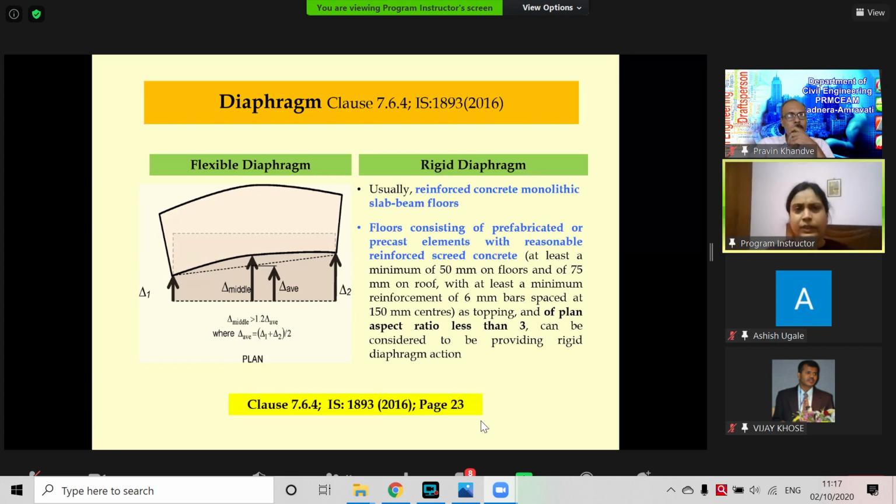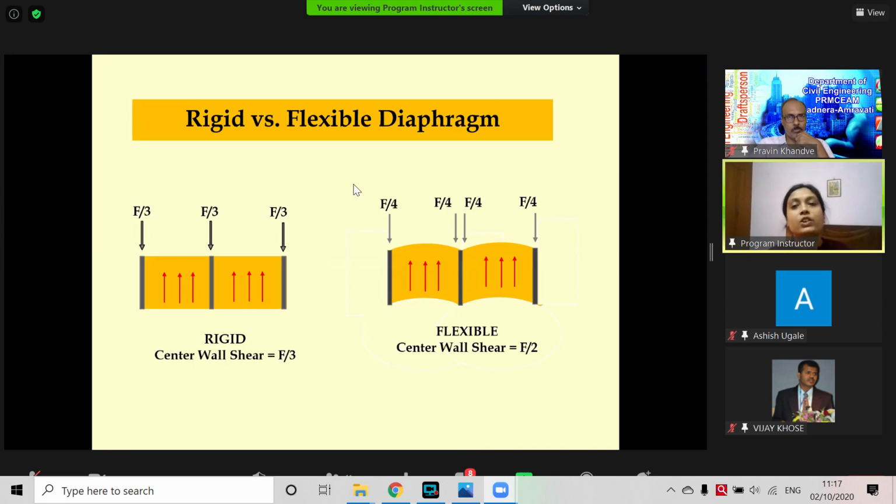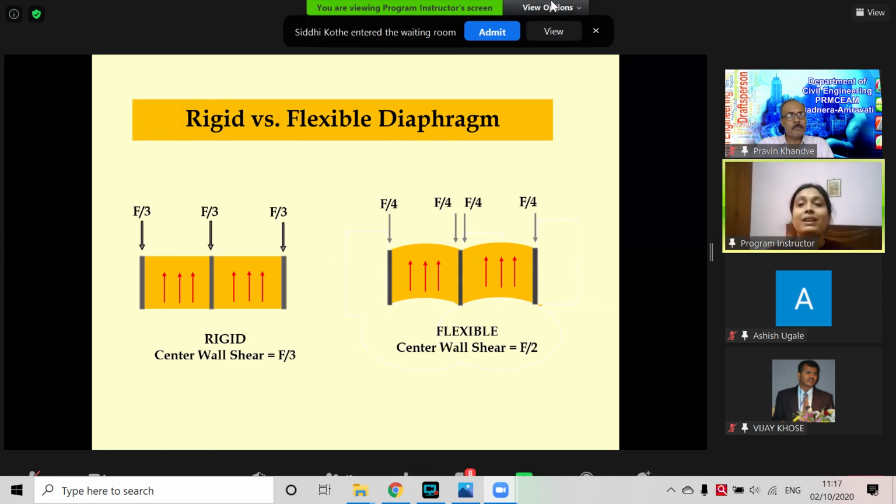What will happen if it is rigid and flexible? How will it affect the behavior? Yes, it will affect the behavior like this. When this is a rigid floor, the lateral force will be distributed as per the stiffness of the columns or the shear walls. But when it is flexible, it will only depend upon the tributary area of the load.